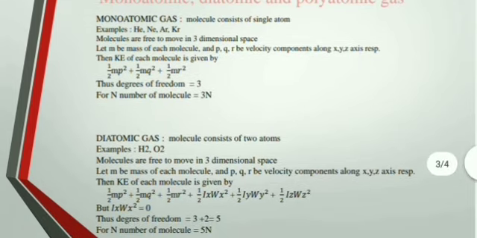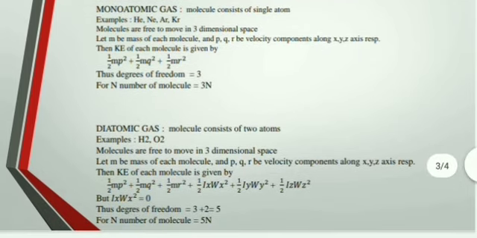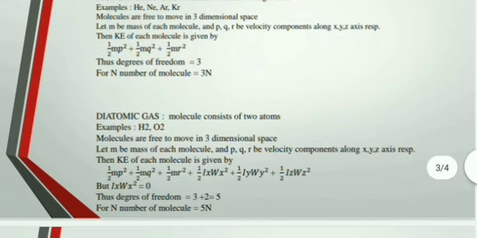Okay. Then diatomic gas, same way, that is the molecule which consists of two atoms, is called a diatomic gas. So what are the examples of diatomic gas? H2, O2, right? Okay. Then here also the molecules are free to move in three-dimensional space. So here also we have to consider three velocity components along three axes, that is x, y, z axis.